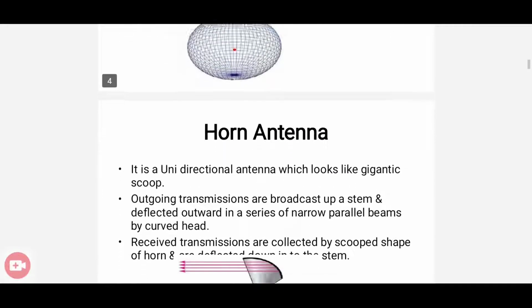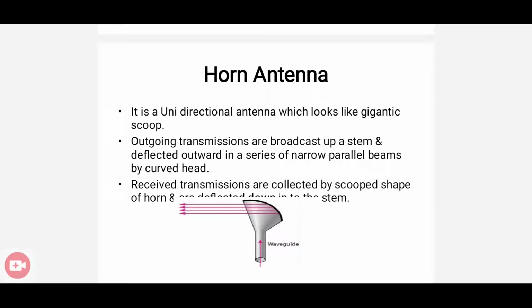Okay. Next we have a horn antenna. You can see in the figure it's just like a horn, or like a gigantic scoop. Here the outgoing transmissions are broadcast up a stem and deflected outward in a series of narrow parallel beams. You can see in the figure. Also the received transmissions are collected by the scooped shape of the horn and deflected down into the stem.